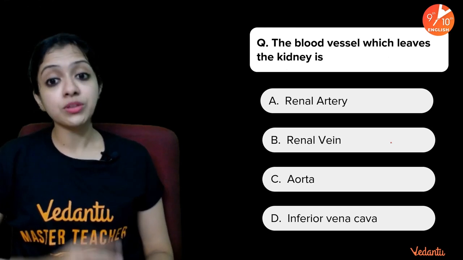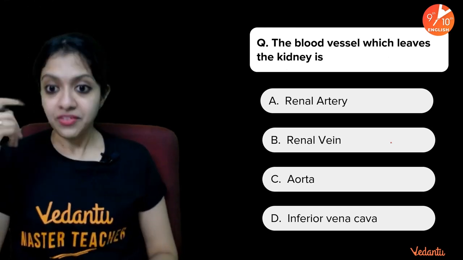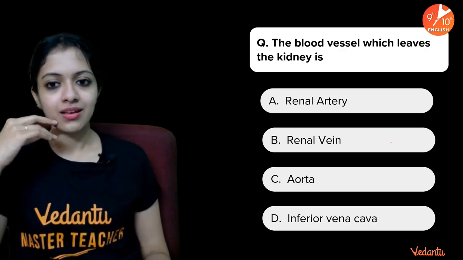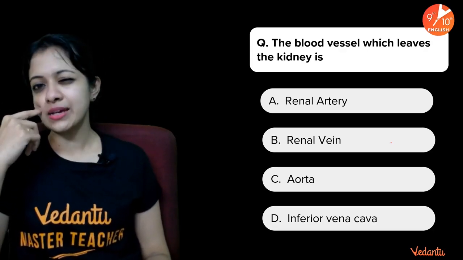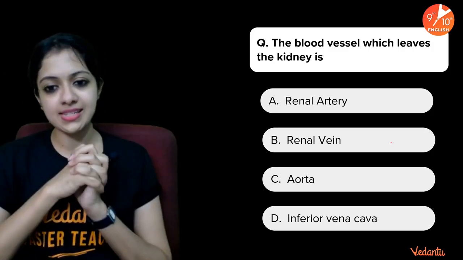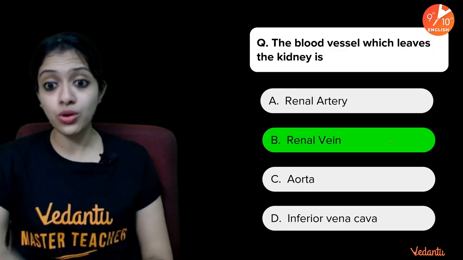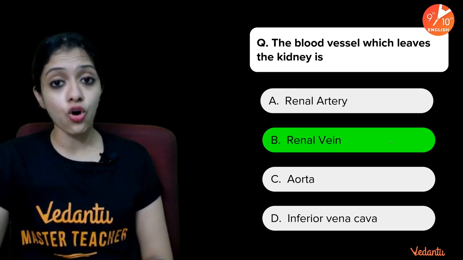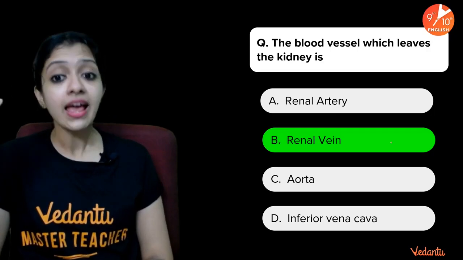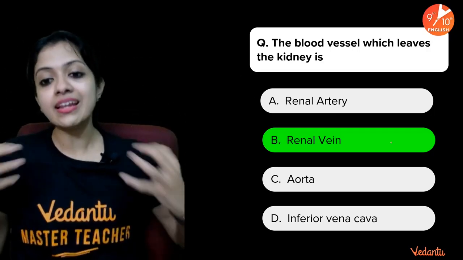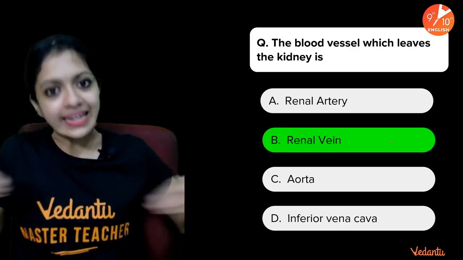Now, the blood vessel which leaves the kidney is renal artery, renal vein, aorta, or inferior vena cava. Blood vessel which leaves the kidney. What do you think? Anything related to kidney has to have a prefix. What is that prefix? Yes, you guessed it right. The answer is renal vein. If you said renal artery, it's the opposite in the sense it's the blood vessel which brings blood into the kidney. Okay, renal vein is the blood vessel which leaves the kidney.